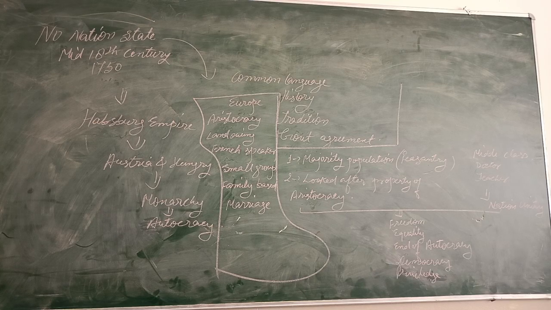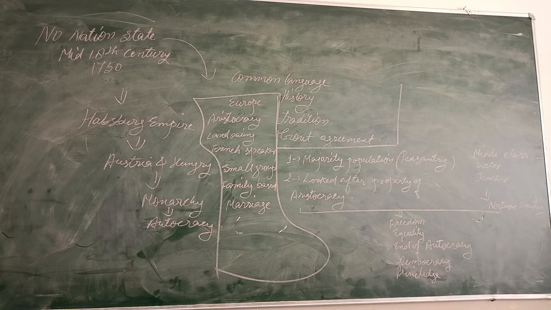Yet, equality before the law did not necessarily stand for universal suffrage. Yes, universal suffrage. The first point discussed seriously by all the people was that universal suffrage means everyone should have the right to vote. But during the French Revolution, some clubs were established.